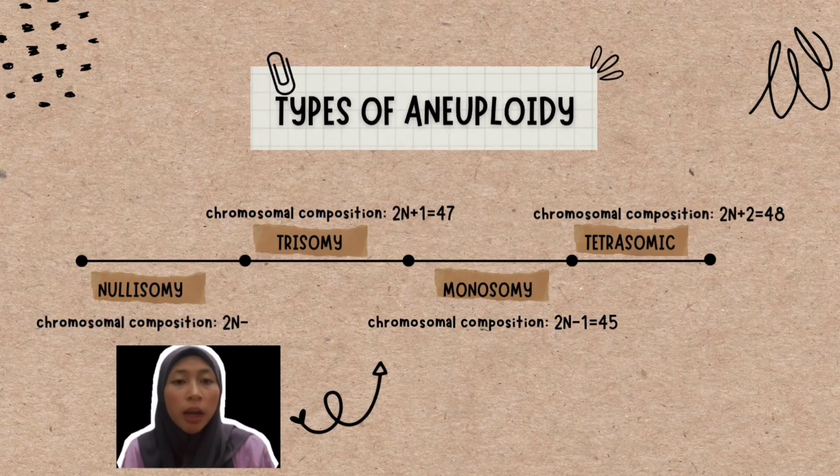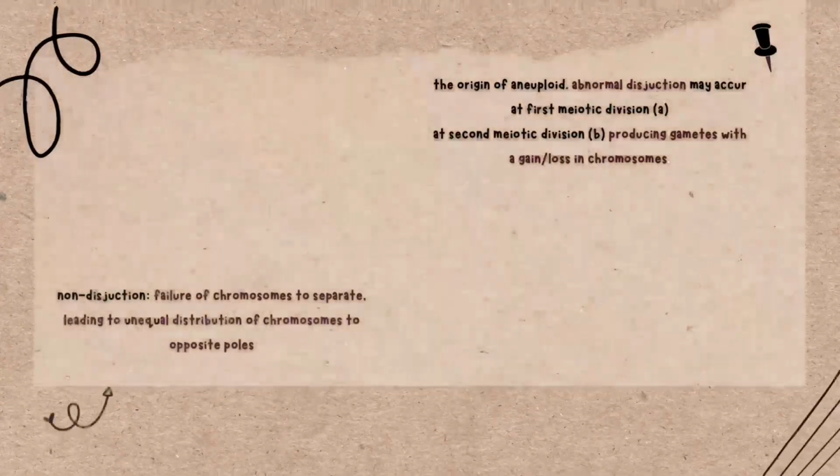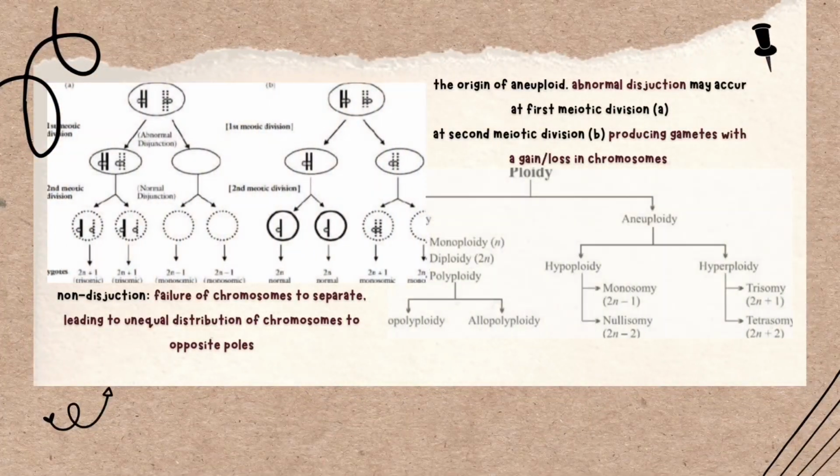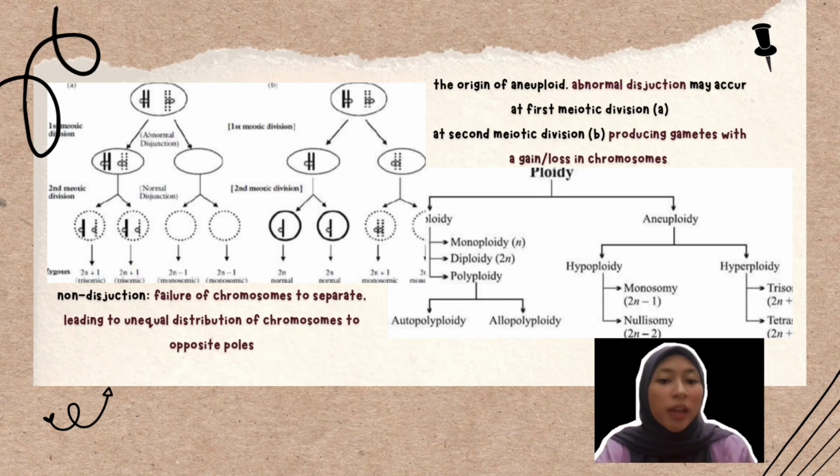All of them have their own number of chromosomes. Next is about nondisjunction and the origin of aneuploids. Nondisjunction is failure of chromosomes to separate, leading to unequal distribution of chromosomes to opposite poles.